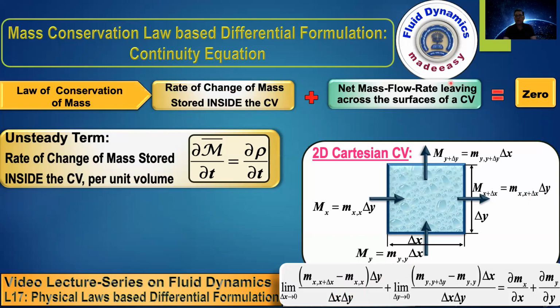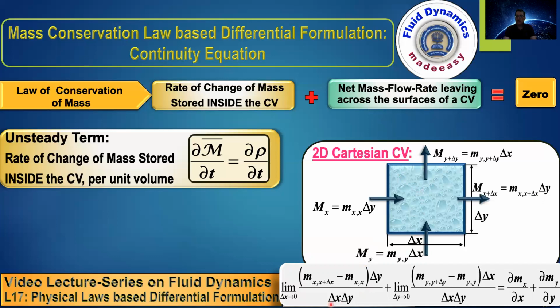So the net mass flow rate leaving across the surface of the control volume is given by what is given in the numerator, and we divide by the volume. Note that the volume of this control volume is delta x into delta y. So we obtain the net mass flow rate leaving across the surface of the control volume divided by the volume.